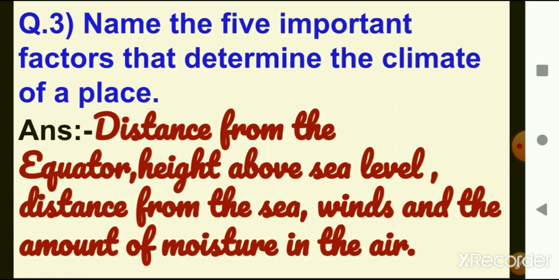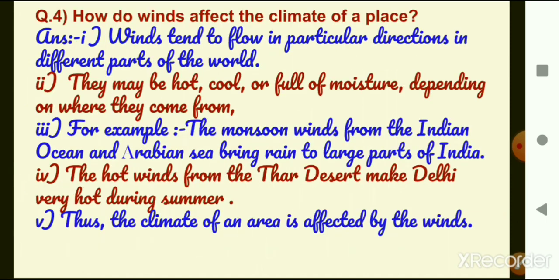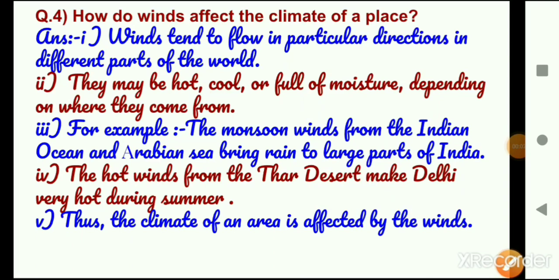These are the 5 important factors that affect the climate. Number 4. How do winds affect the climate of a place?